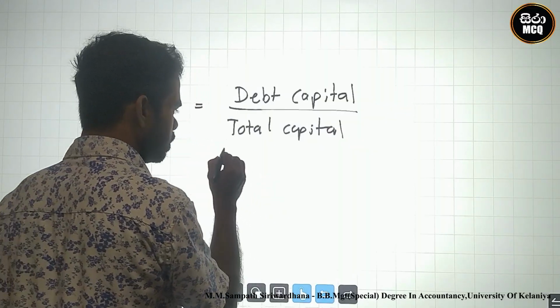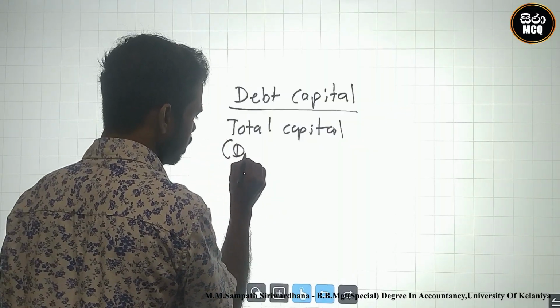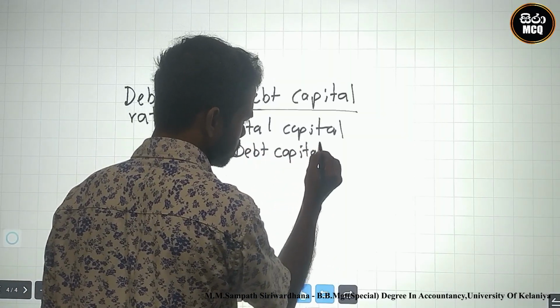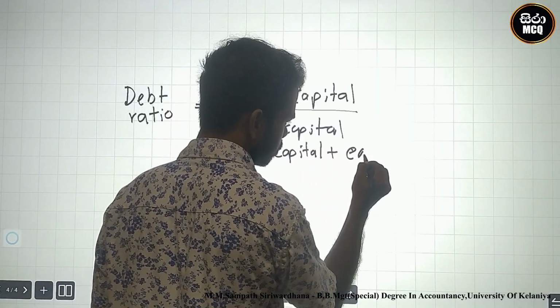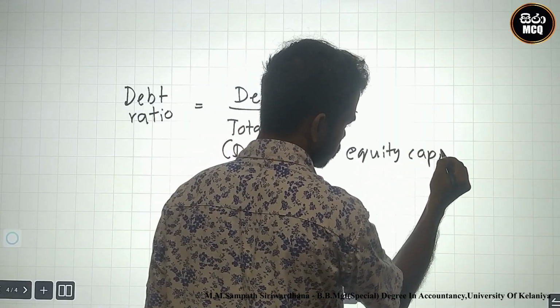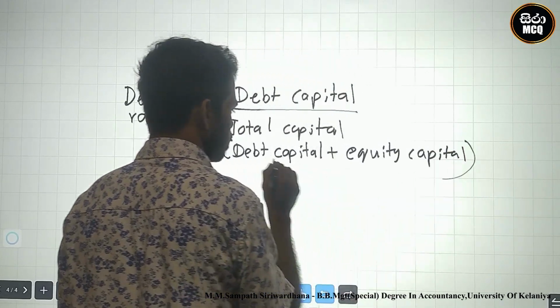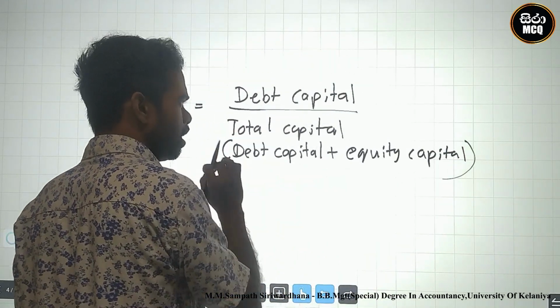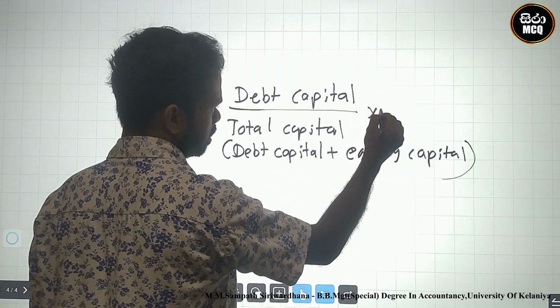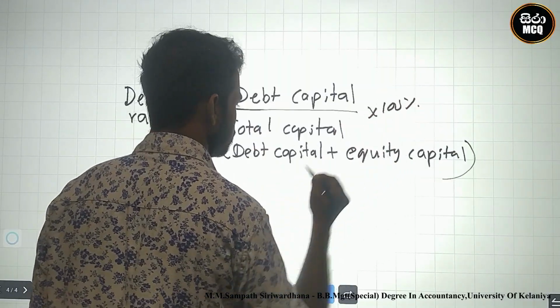You know the total capital includes debt capital and equity capital. Out of the total capital, the debt capital is higher. In that there is a percentage, no?